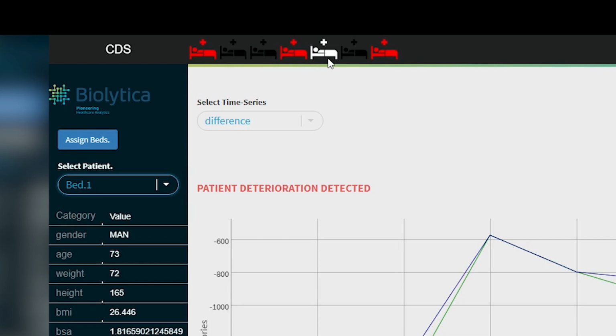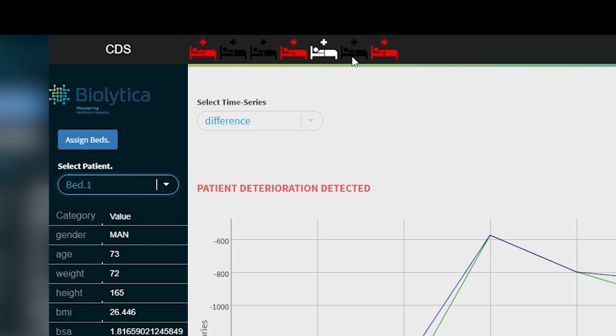White means that there is no alarm active regarding that patient, while red means that at least one alert is active for the patient that resides in that specific bed. There are also beds that are black, which merge with the background, indicating that the bed is empty.